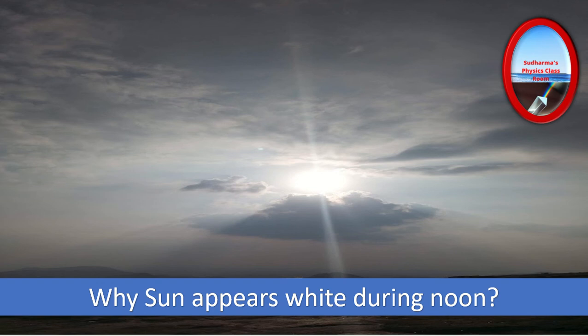See, not only during noon time, but immediately after sunrise, after some time, we are able to see the sun in white color, right? So understand that during sunrise and sunset, the sun is at the maximum distance from the observer. But during noon time, the sun is close to the observer compared to sunrise and sunset. So less scattering takes place for all the colors, because by the time the light reaches the observer, the distance is less compared to the horizon. So we will be seeing all the colors in the same way without much scattering. That is why the sun appears white during noon time.